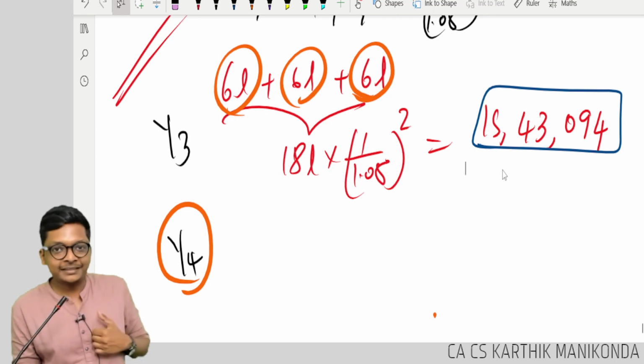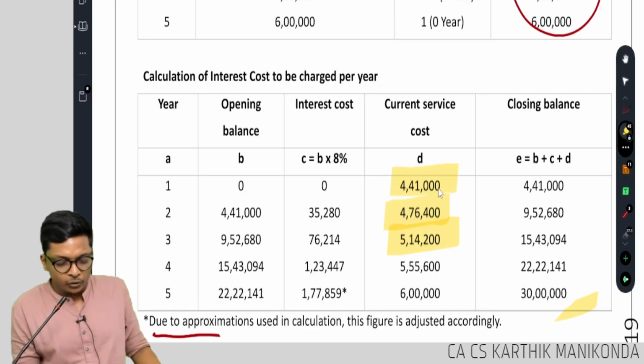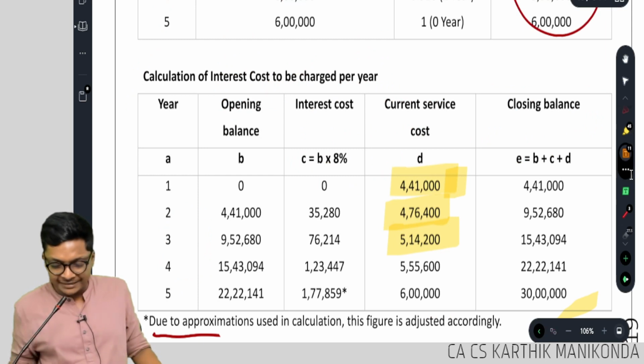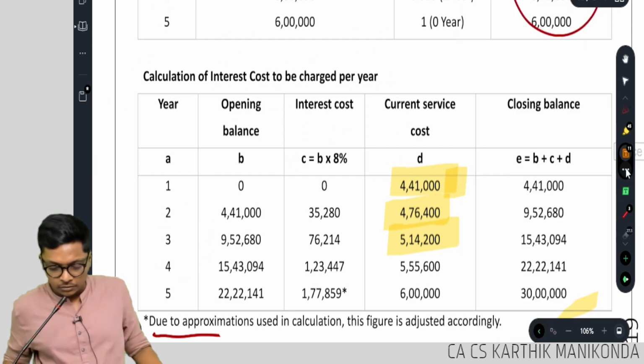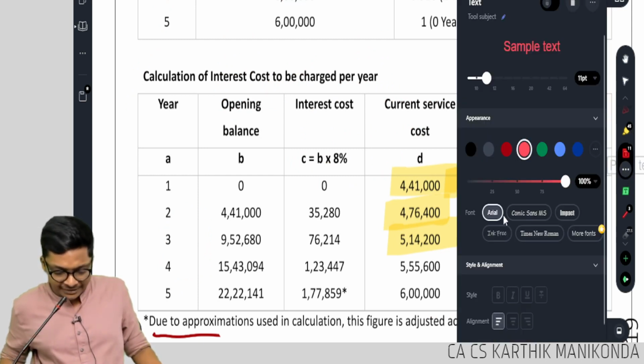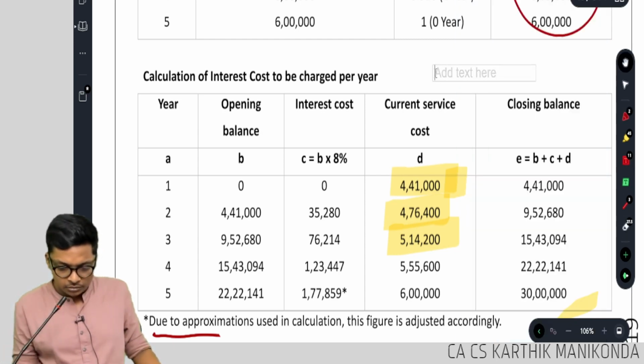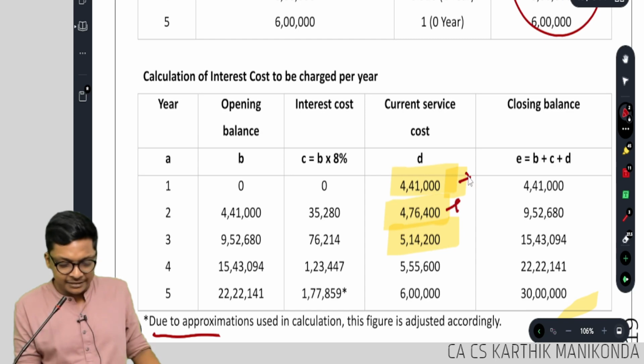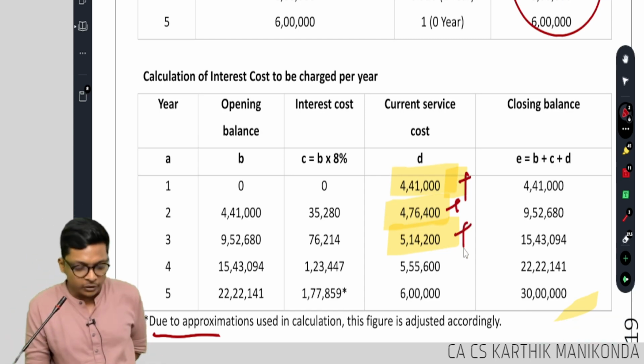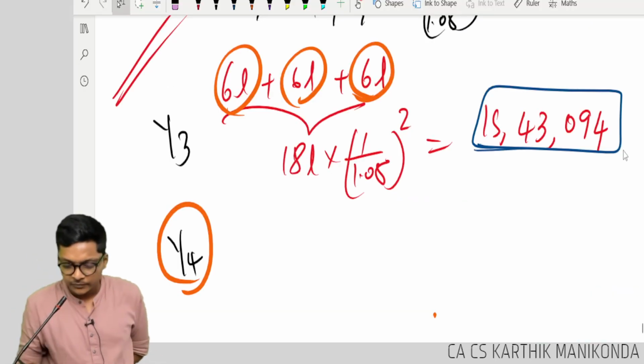Check if you want. 4 lakh 41,000 plus 4 lakh 76,400 plus 5 lakh 14,200.